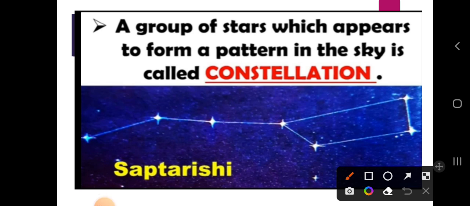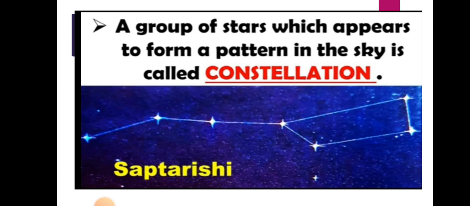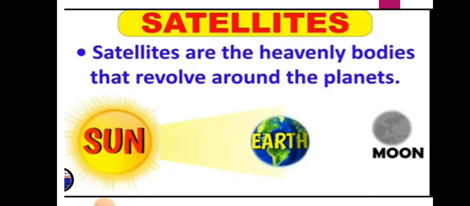Totally 7 stars are there, so it forms a constellation, also called Saptarishi. Let's count: 1, 2, 3, 4, 5, 6, 7. Totally 7 stars are there in the constellation. So this is the important fact: how many members are there in the constellation? Totally 7 members.